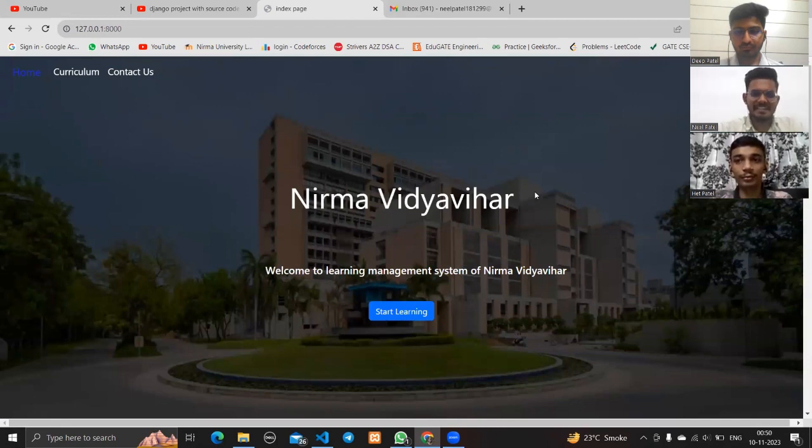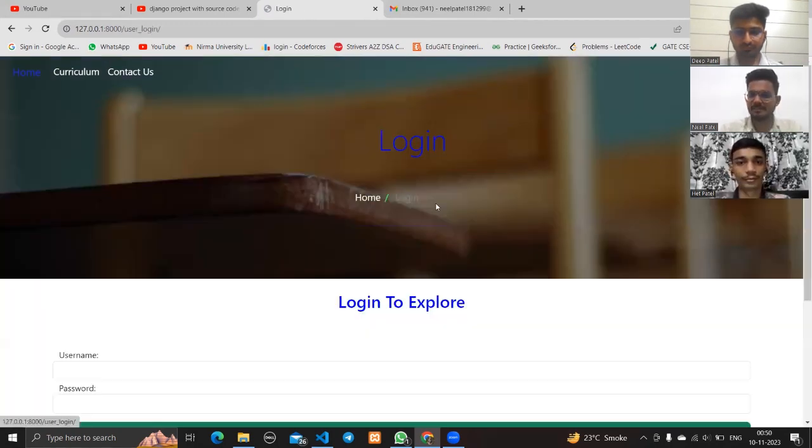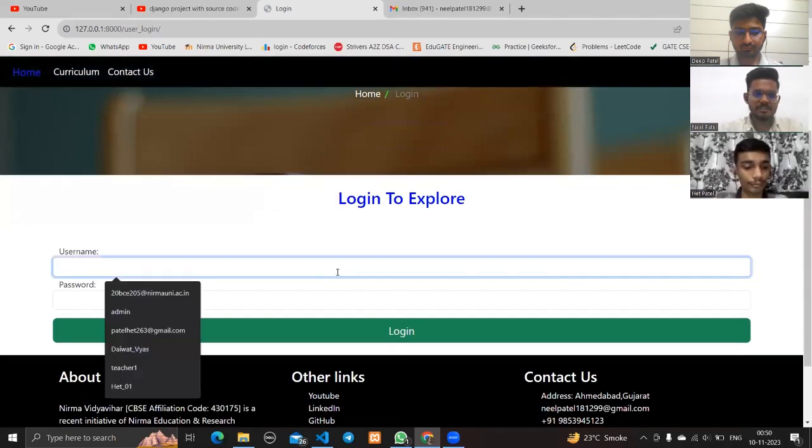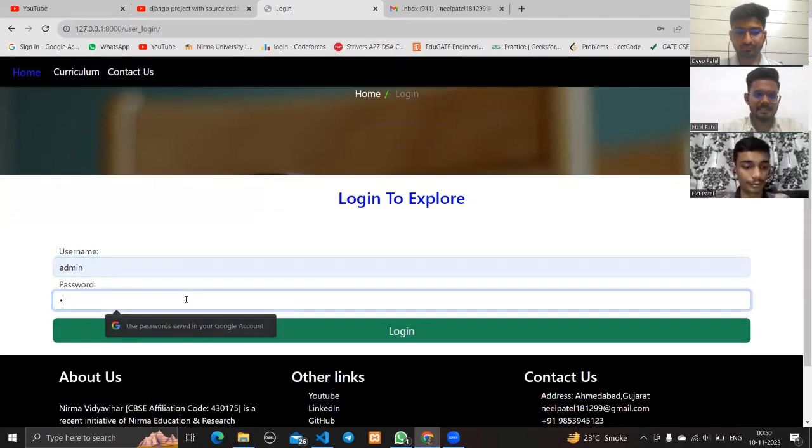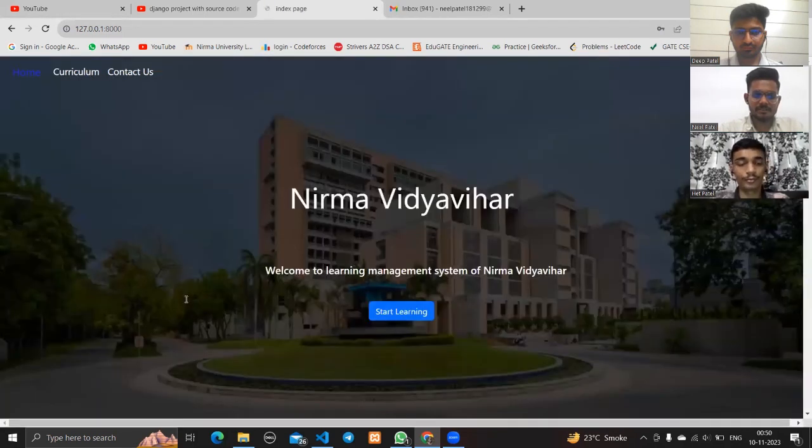So our second stakeholder is the teacher. It is not required for a teacher to register. Here the admin can easily add the teacher. So now we log in as an admin. So the username is admin and then the password. Okay, now we have successfully logged in as an admin.